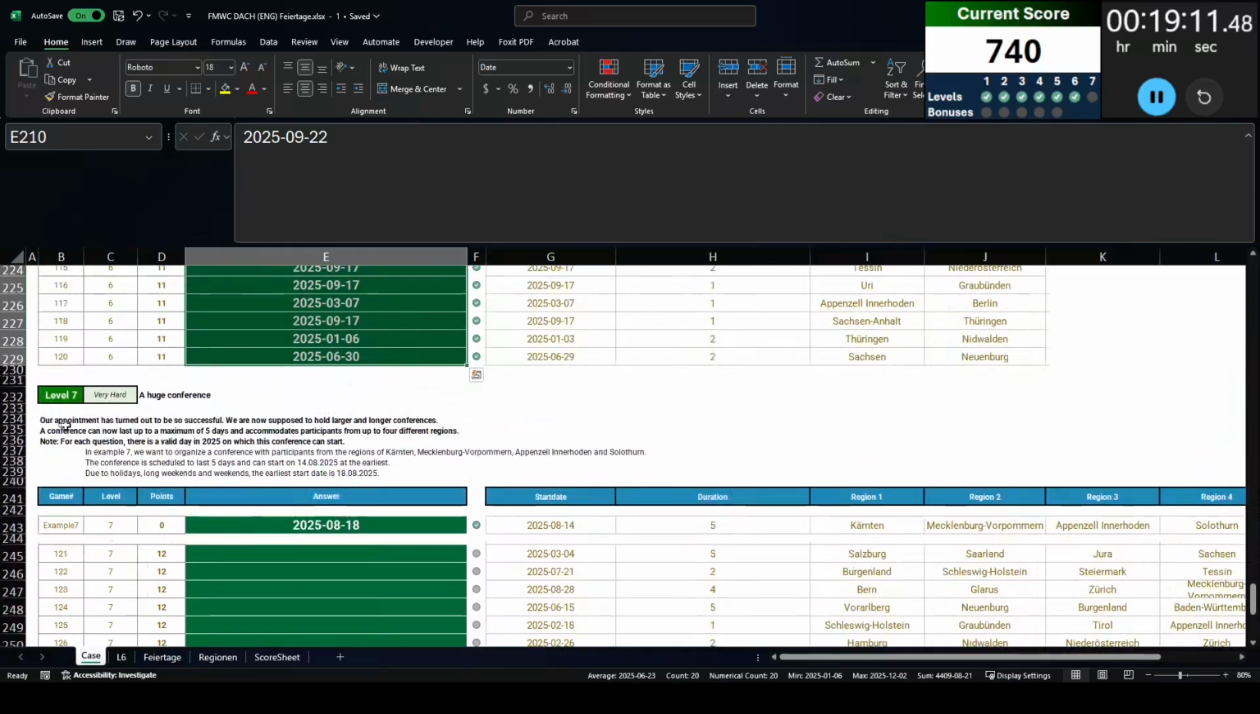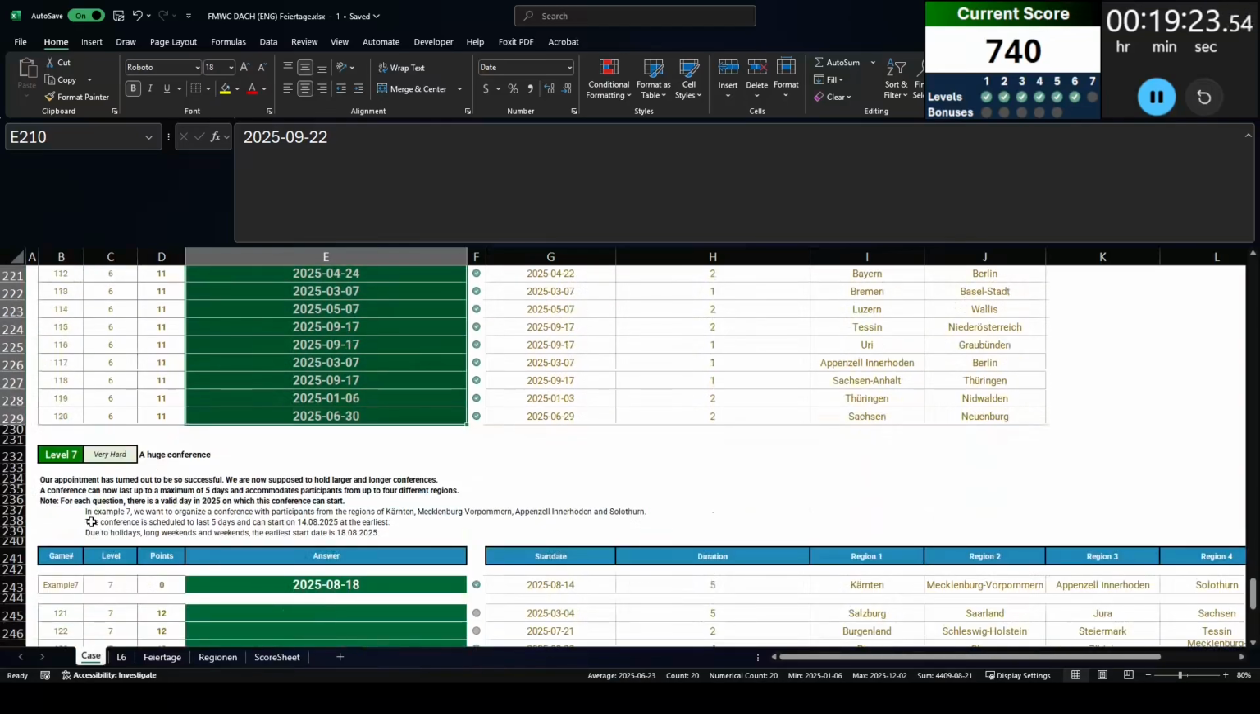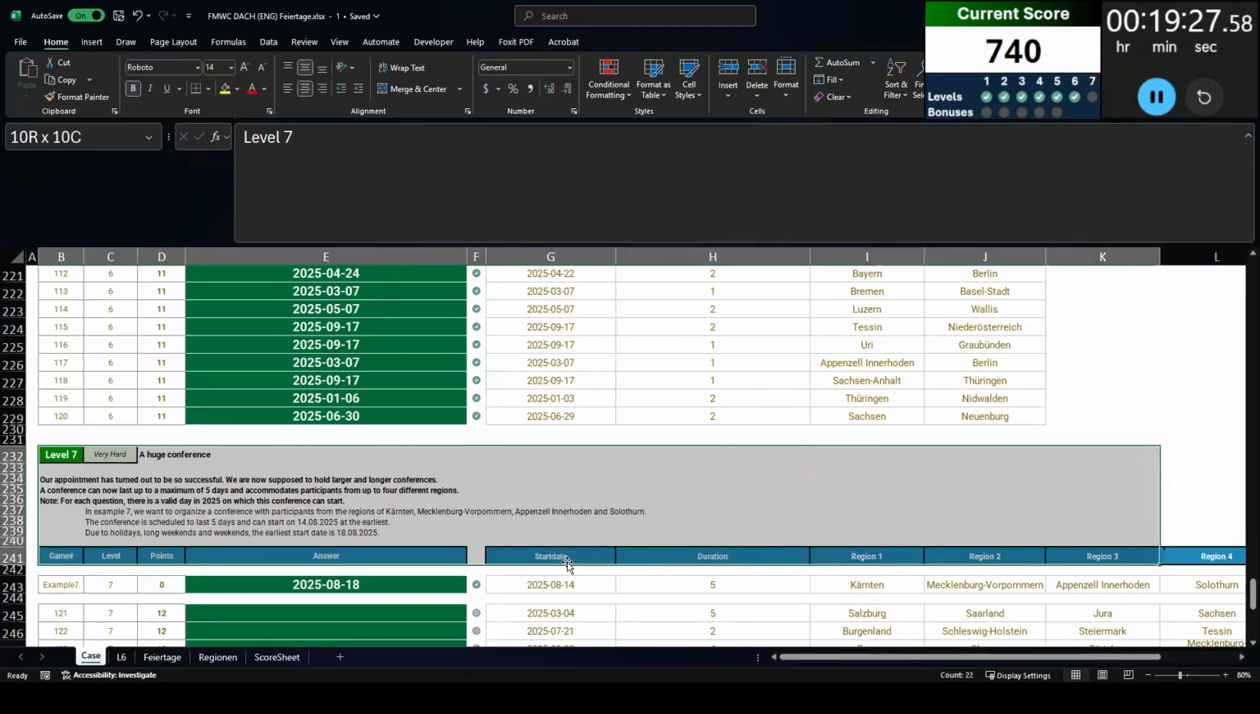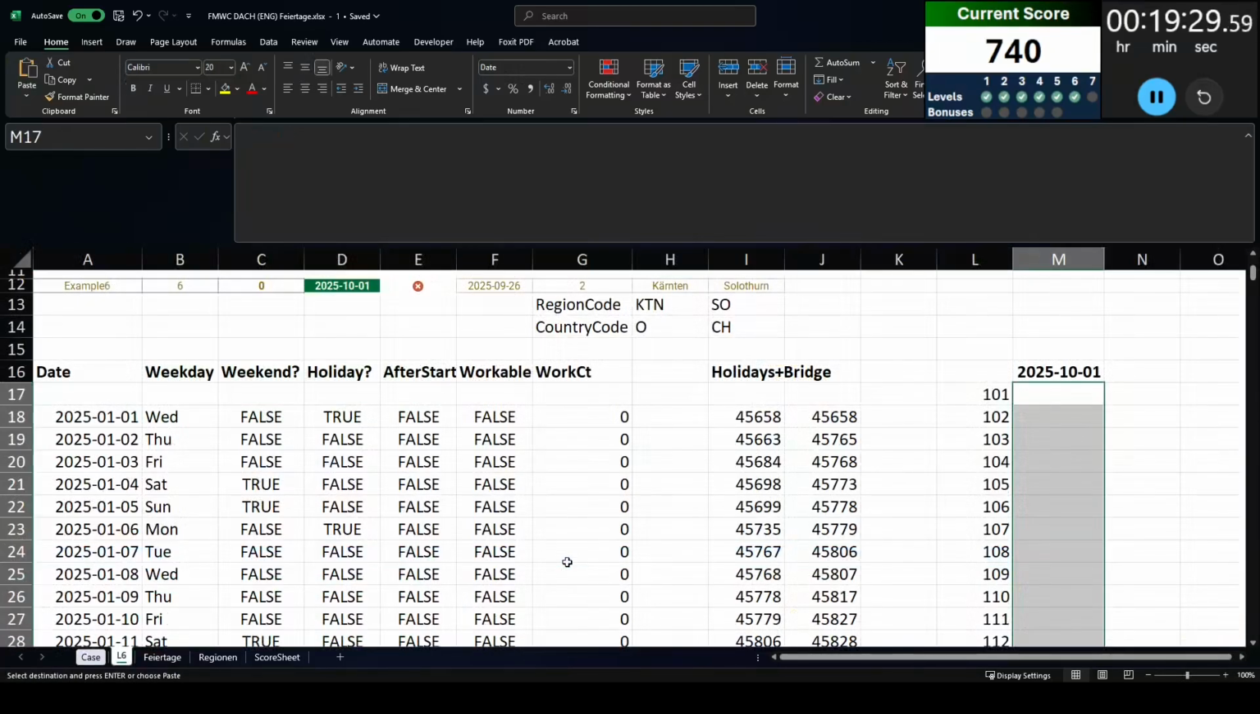Now, level 7 is actually the same as level 6. The only difference is that instead of only working with 2 regions, now we are working with 4 regions. Fortunately, the way that I set up my model, I can work with that. So I'm going to copy and paste these instructions over again.